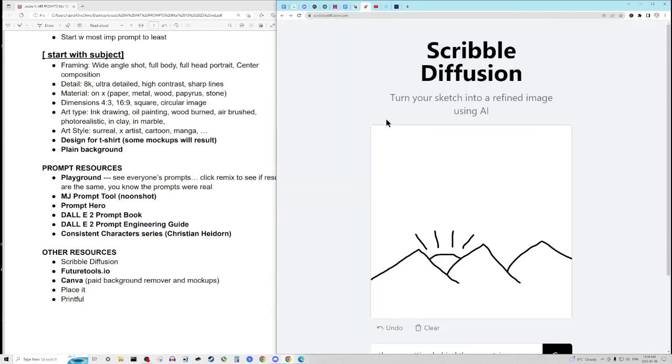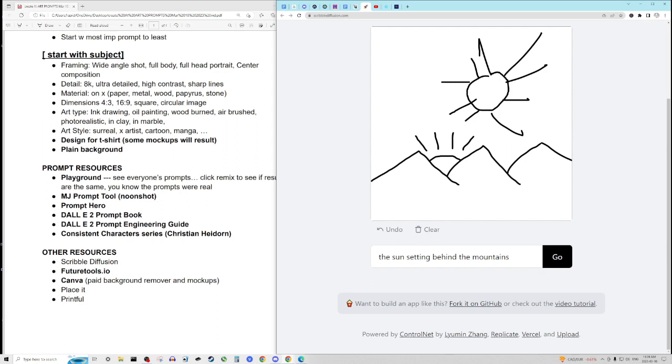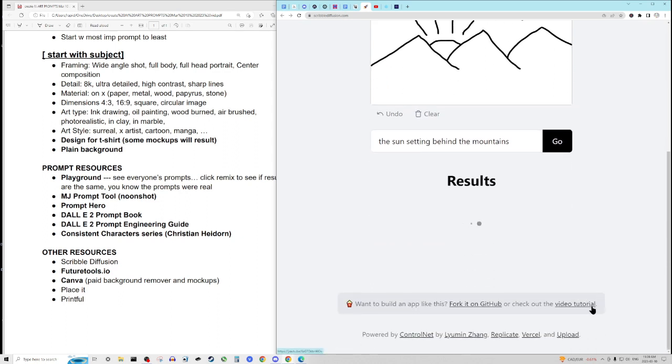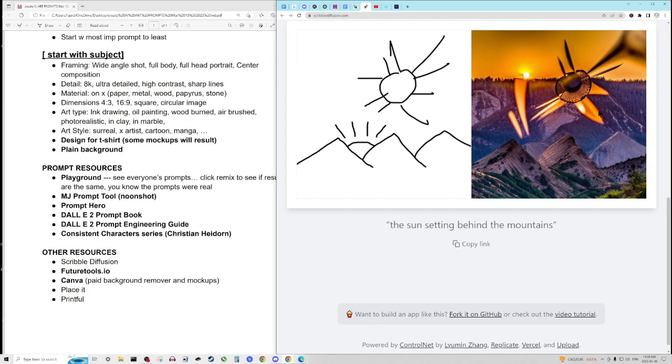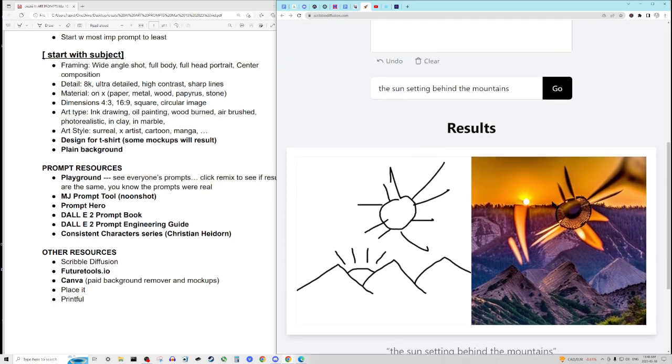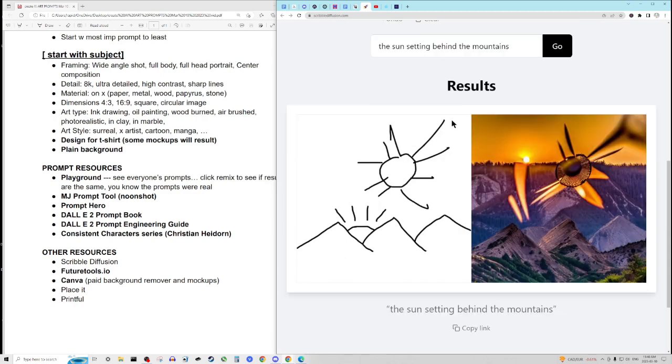Another thing that you might do is use a program called Scribble Diffusion, where you can make a picture of anything with a horrible line drawing, and then describe it, and it will create an image out of that. Then you can copy that URL to Midjourney and start creating art with that too. You might have to experiment with this. We've got some spaceship that looks like a sunflower because we already had the sun behind the mountains, right? So you can experiment with something like that and create a unique piece of AI art.